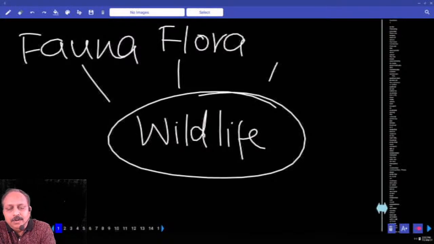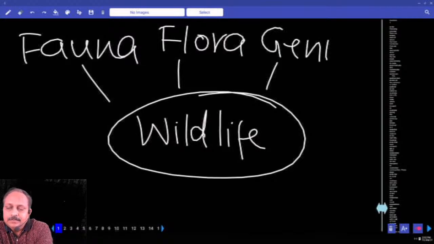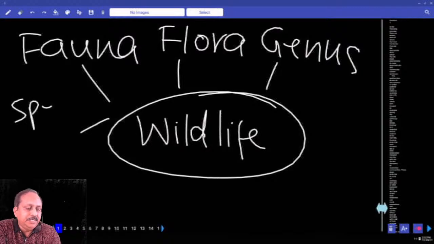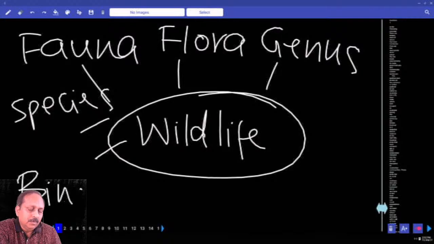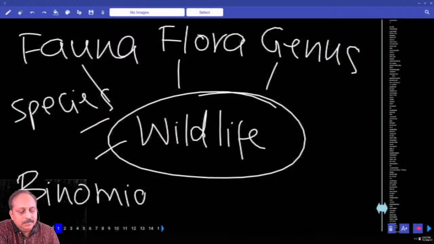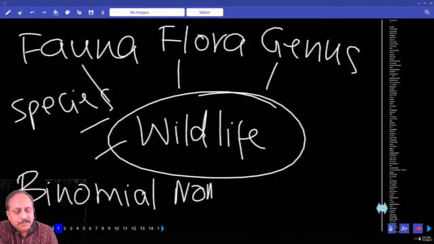Then you write the word genus. Then you write the word species. First genus, then species, then we have subspecies. Once I happened to read a passage, it's all about the classification of plants and animals. Based on that, there's one international system. I write this one, binomial nomenclature.